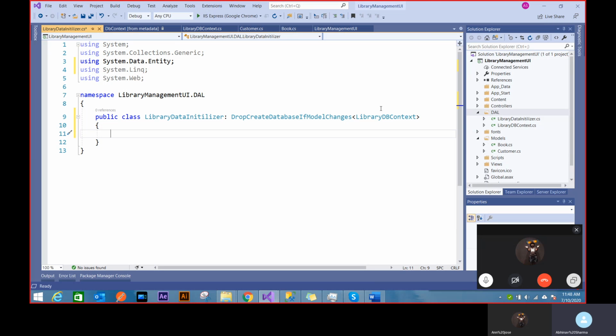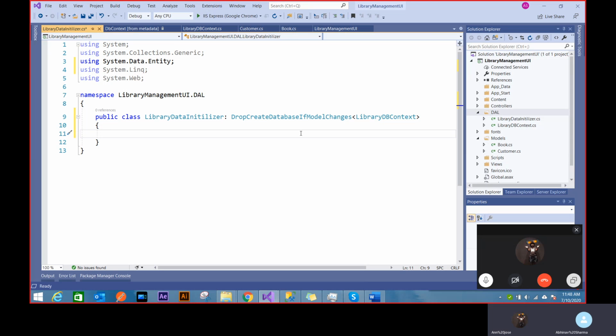It knows your tables, and it also knows your connection string. So this class knows everything you need to know about your Entity Framework. That's why this context becomes very important. That's why we derive it from a DB context class. And how deriving helps is the DB context class that you have is very generic. It has those functionalities predefined for you. So by deriving that, you get all this functionality in your derived class. So you don't have to rewrite anything again, right?